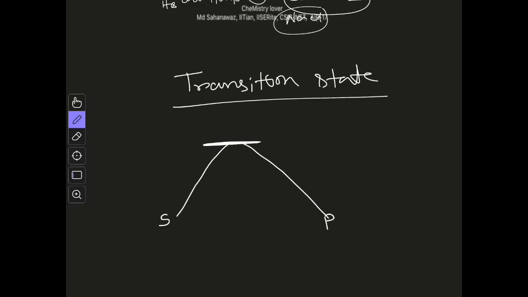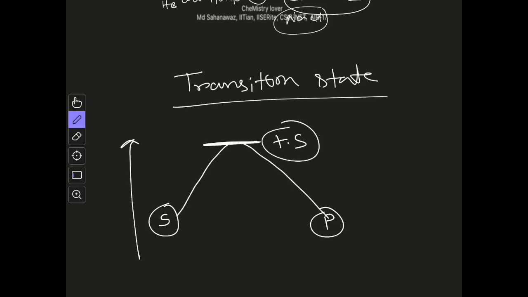This high energy state is called the transition state. This is the energy axis. Generally starting material and product have low energy, but the transition state is the point where your compound or complex has the highest amount of energy.